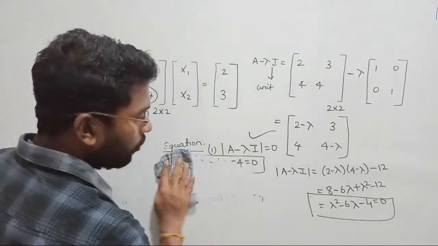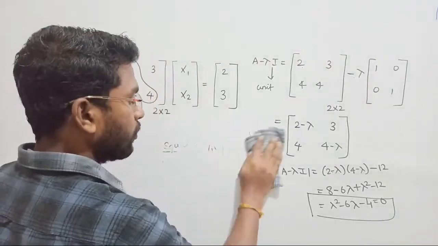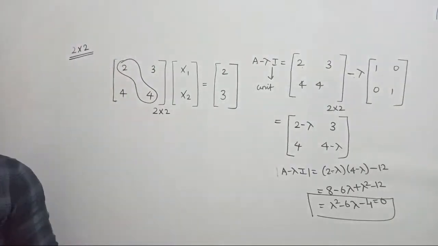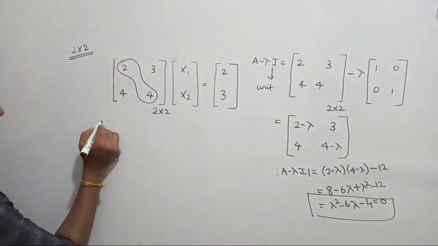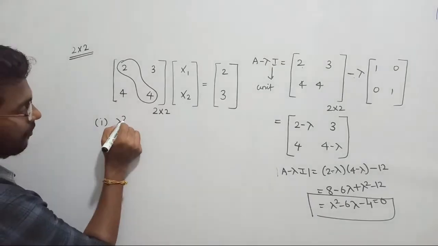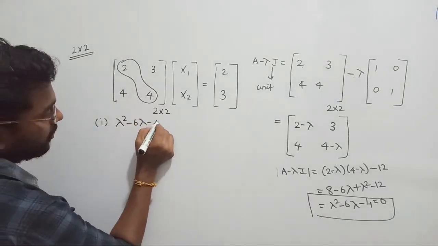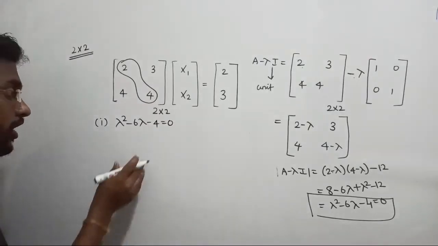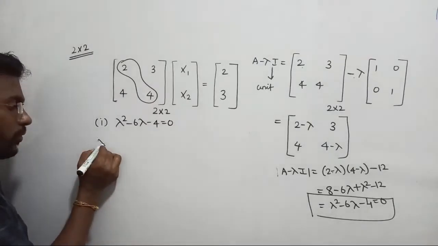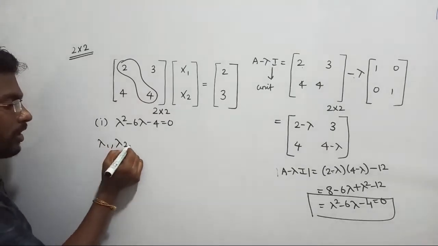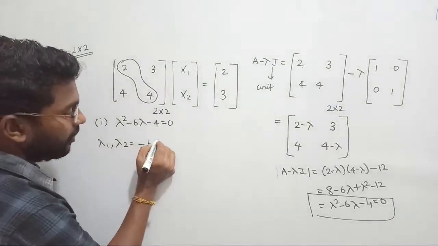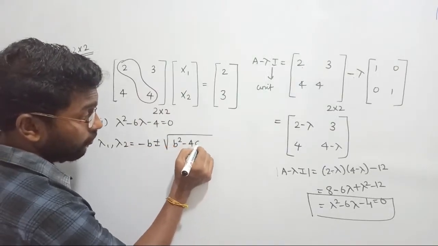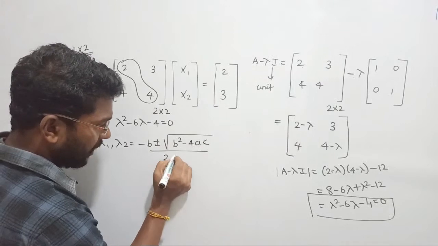So let me rub this one now. Let's see, we are getting lambda square minus 6 lambda minus 4. That is what I got. After finding the characteristic equation, the next task: I got lambda square minus 6 lambda minus 4 equal to 0. Use the quadratic equation formula to find the roots. In order to obtain the values of lambda 1, lambda 2, I am going with the formula minus b plus or minus root of b square minus 4ac upon twice of a.